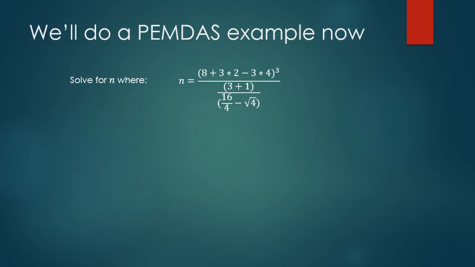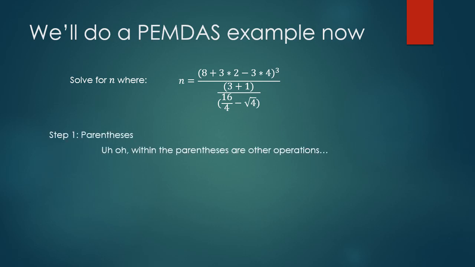So we will do a PEMDAS example now. Solve for n, where n equals the quantity of 8 plus 3 times 2 minus 3 times 4, that quantity to the third power, all of that divided by the quantity of 3 plus 1 divided by the quantity of 16 over 4 minus the square root of 4. Okay, awesome. Step 1, parentheses.